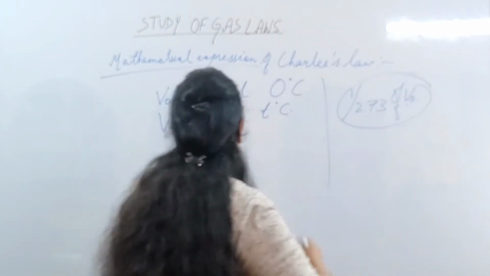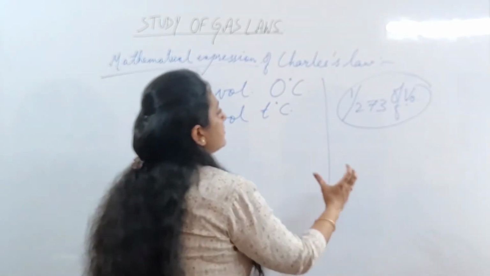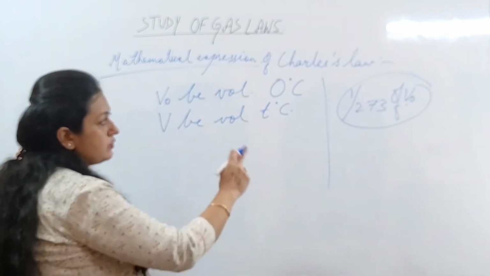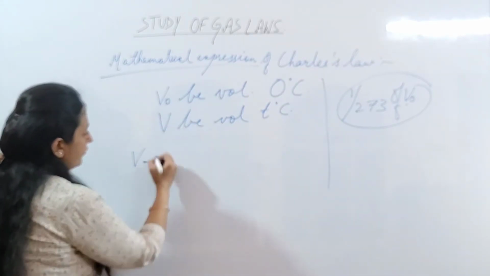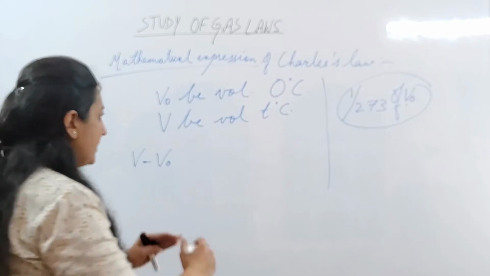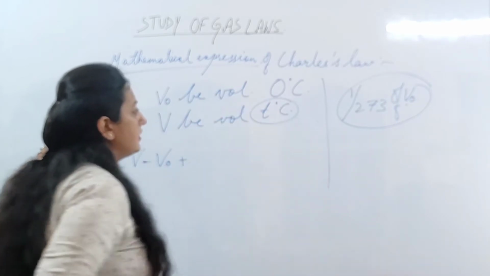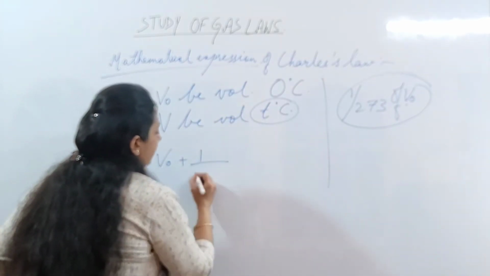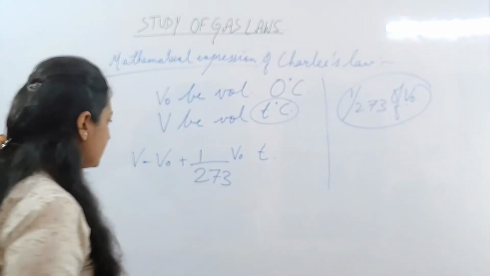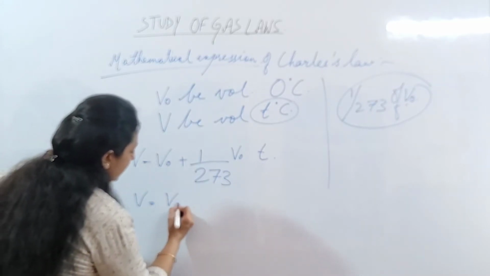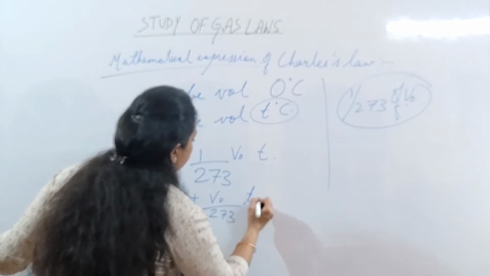What is the volume at 0 degree centigrade? It's V naught. So for every 1 degree rise, it would be 1/273 of V naught. So for T degree rise, it would be 1/273 of V naught into T times. So V would be V naught, जितना 0 डिग्री पे था, प्लस अब T टेम्परेचर पे जितना इंक्रीज या डिक्रीज होने वाला है अकॉर्डिंग टू द टेम्परेचर गिवन हियर. So it would be 1/273 of V naught T times, correct? So this is V is equal to V naught plus V naught by 273 into T.